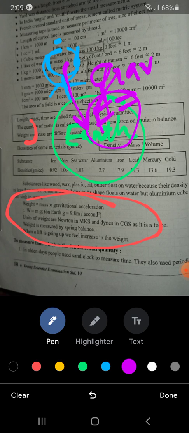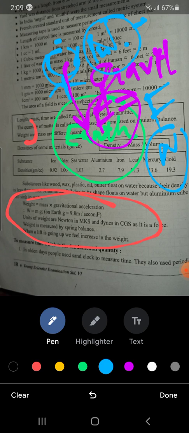Gravitational force only means weight. The unit of force is Newton and the unit of weight is also Newton, because weight itself is a force. Weight is actually the force experienced by a body due to pull of earth.